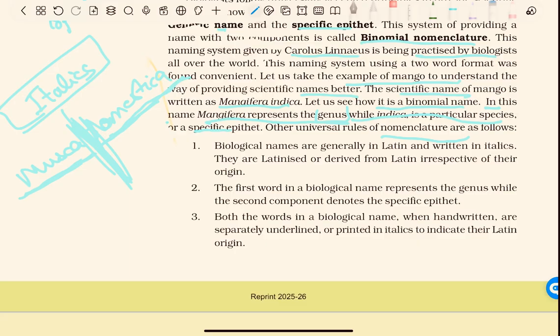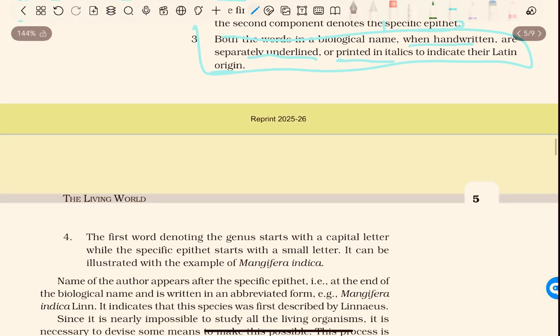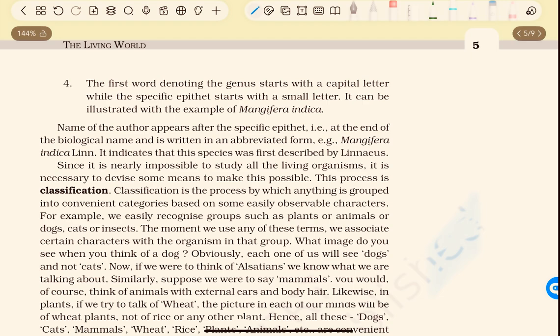They are Latinized or derived from Latin irrespective of their origin. The first word in a biological name represents the genus, while the second component denotes the specific epithet. Both the words in a biological name, when handwritten, are separately underlined or printed in italics to indicate their Latin origin. That I said before. The first word denoting the genus starts with a capital letter always, and a specific epithet starts with a small letter, like Musca domestica. It can be illustrated with the example of Mangifera indica.